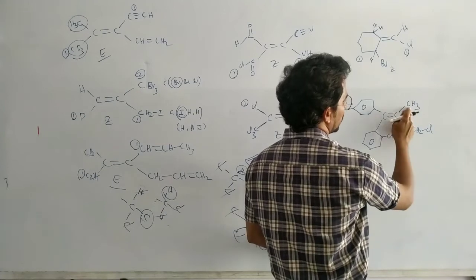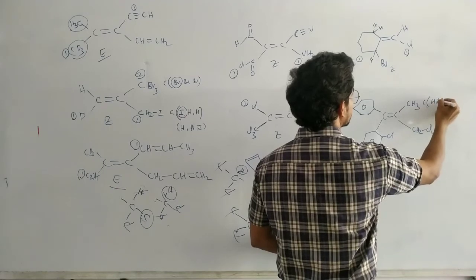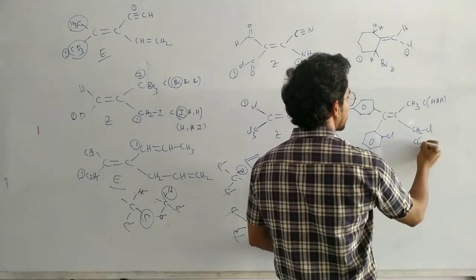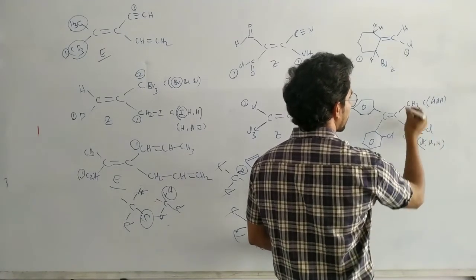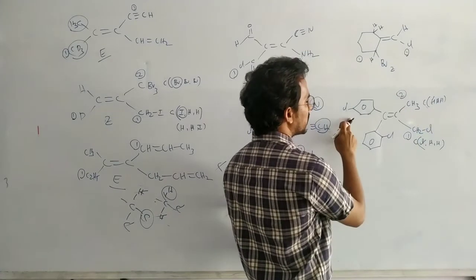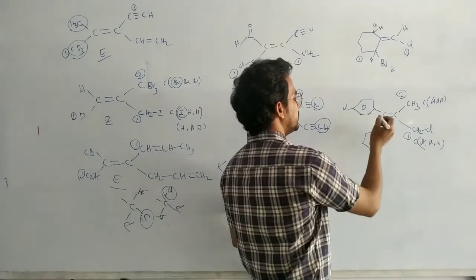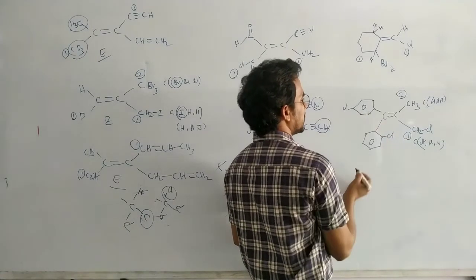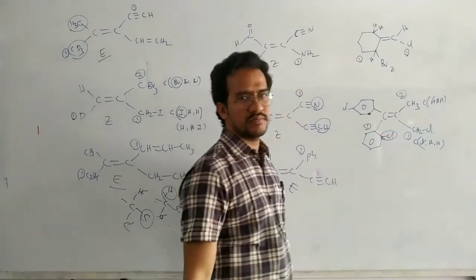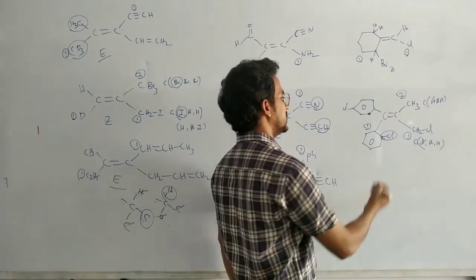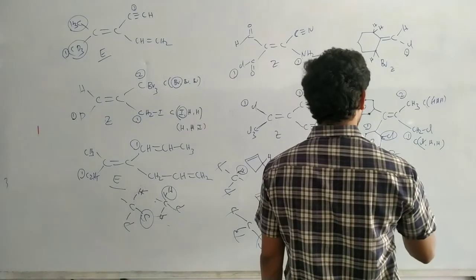And next coming to this one. CH3, CH2Cl. Their bonding atom is the carbon. So this carbon is attached to 3 hydrogens. Their bonding atom is the carbon, this one attached to chlorine, hydrogen, hydrogen. So here hydrogen, chlorine. This one is the high priority, this one is the second priority. Now parachlorotoluene with phenyl. This is the orthochlorophenyl. If we proceed, this CH is same. Here CH, but here CCl. This one is a high priority. Okay, that's it. So in this case, high priority goes on the same side, Z.